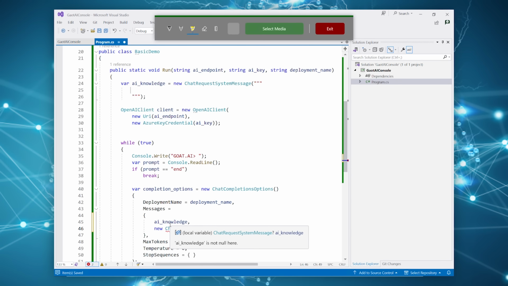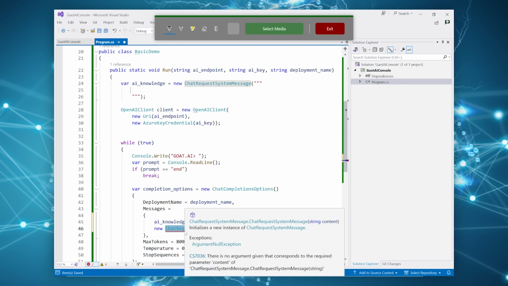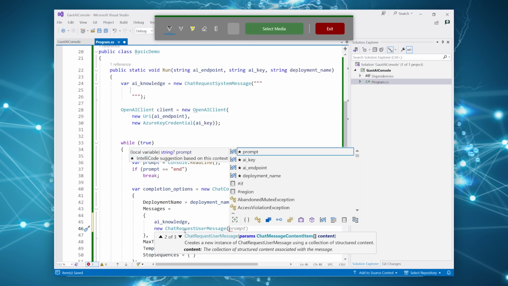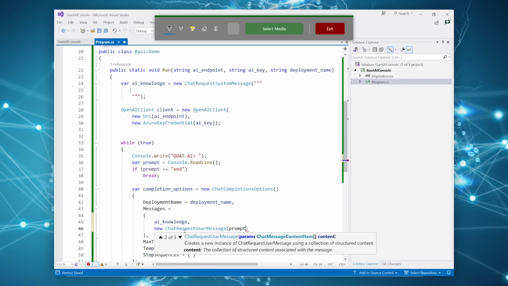And then we also need a new user message. So that's a system message. So up here, we've specified a system message, right? That's the key thing to remember. It's not the same type, system. And then in here, what we want is to say a user message, not a system message. And it's the prompt that we're basically going to pass in here.